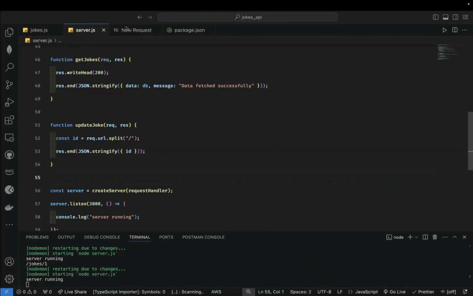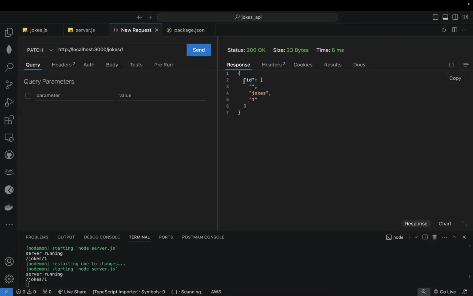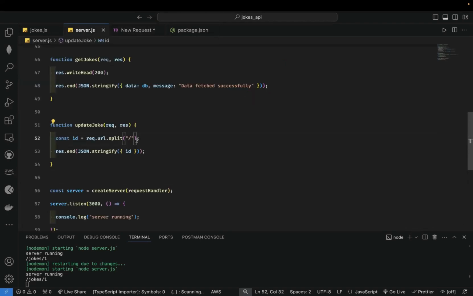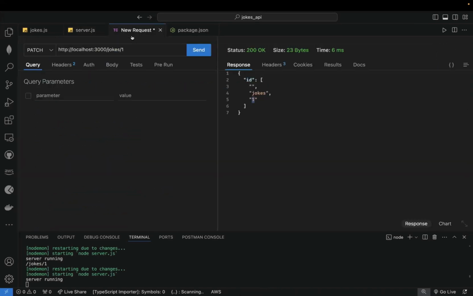If I make the request again, I'm going to get first empty, that's for the first slash. Before the first slash is empty, after the first slash we have jokes, then after jokes we have 1. We check our URL. What I'm looking for is actually 2, the third item. If I go back here and get index 2, and make my request again, I now have the ID.